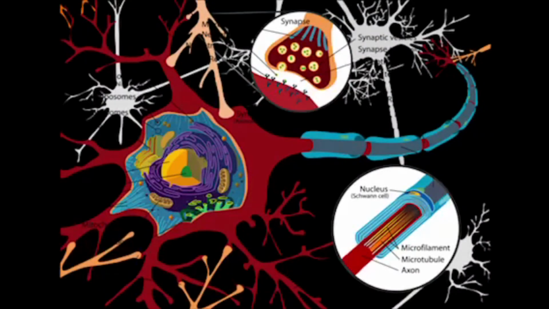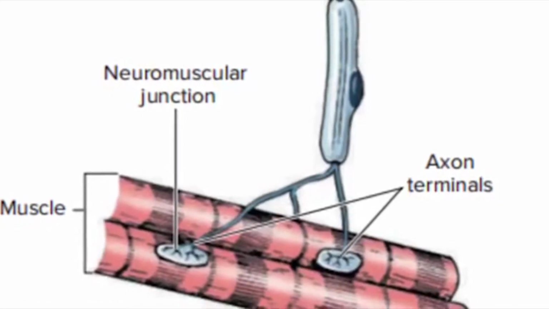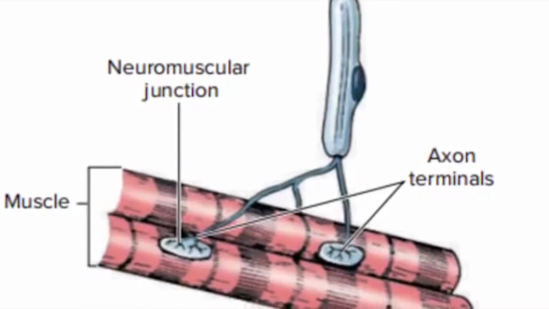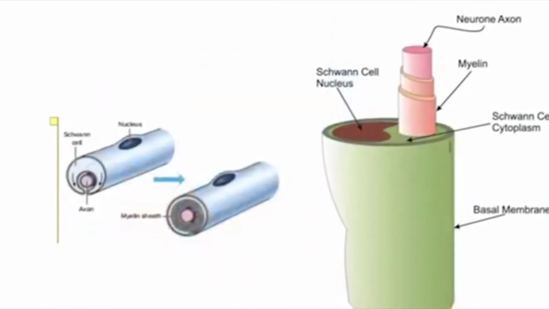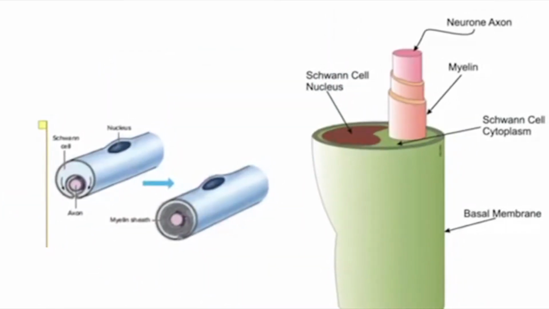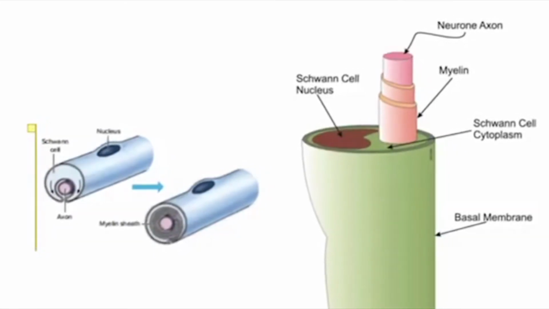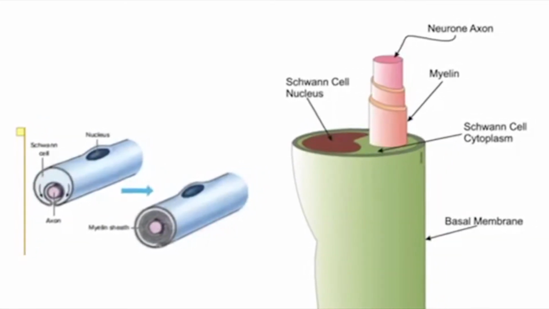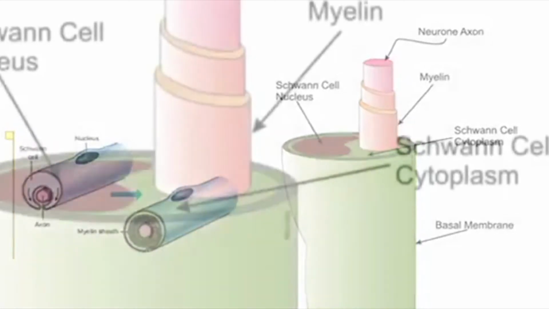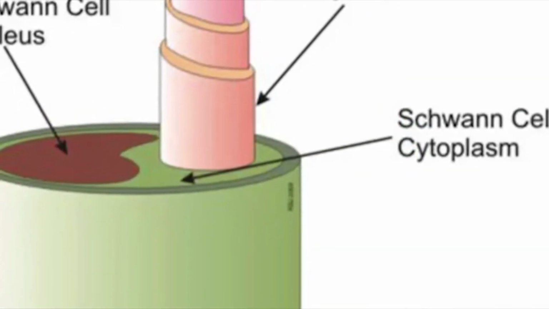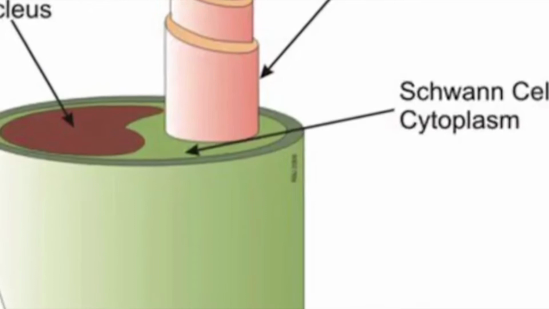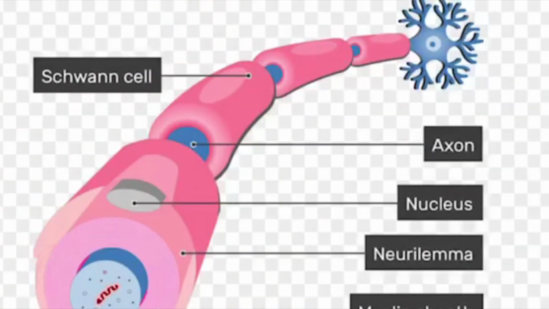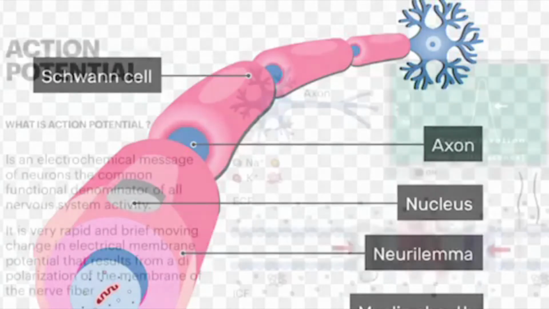The nerve terminal is a specialized region of a neuron that releases neurotransmitters when stimulated by an electrical signal from the axon. This is an image of a Schwann cell that surrounds the axon. Myelin is composed of multiple layers of glial cell plasma membrane that wrap around the axon in concentric rings as it forms the myelin sheath. Myelin is produced by a special glial cell called the Schwann cell.